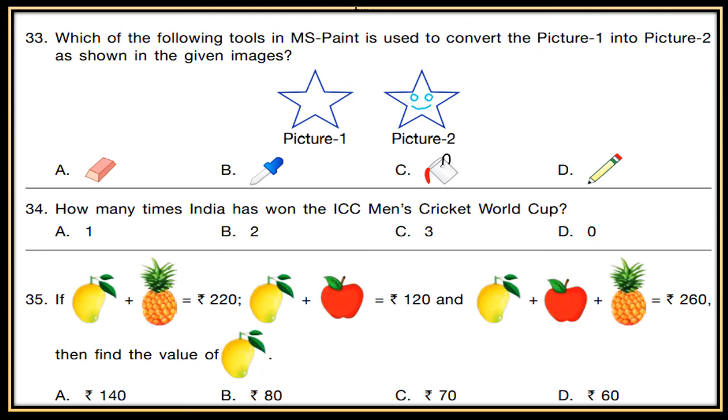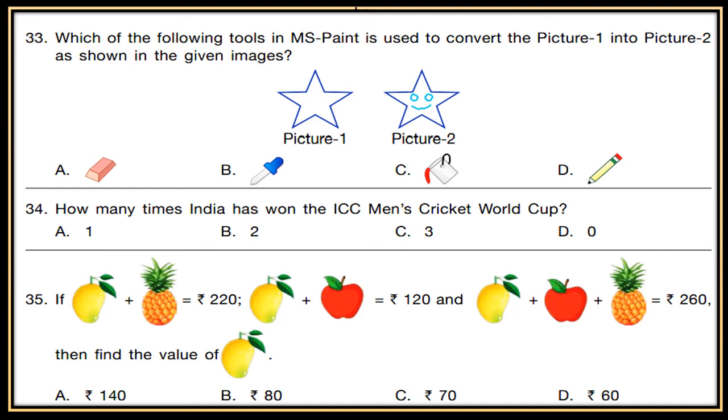Which of the following tools in MS Paint is used to convert picture 1 into picture 2 as shown in the given images? Now see picture 1 and picture 2. So which tool in MS Paint is used to convert picture 1 into picture 2? Now choose from the options A, B, C, D.